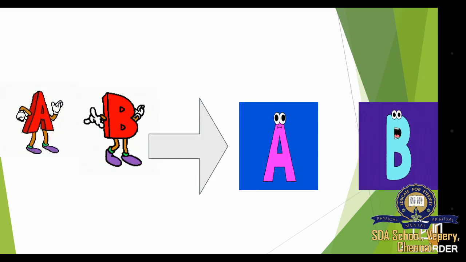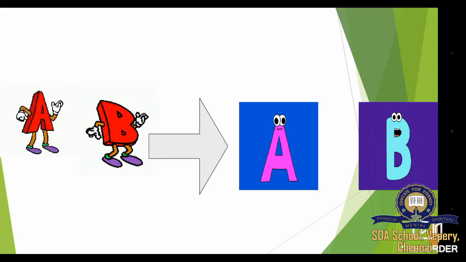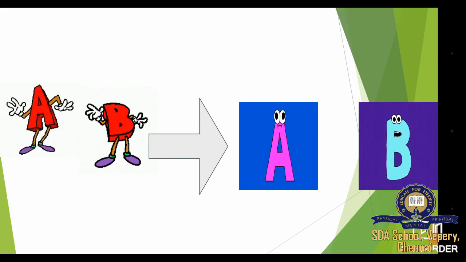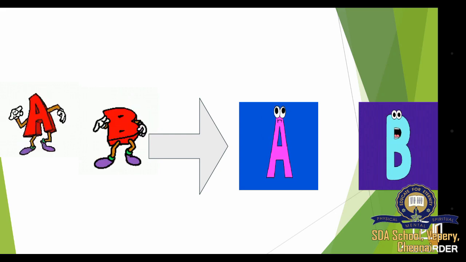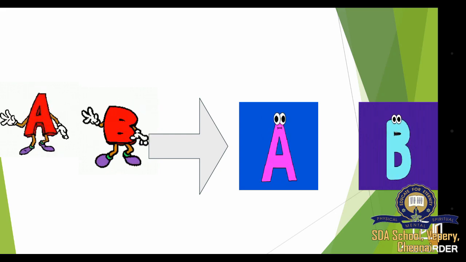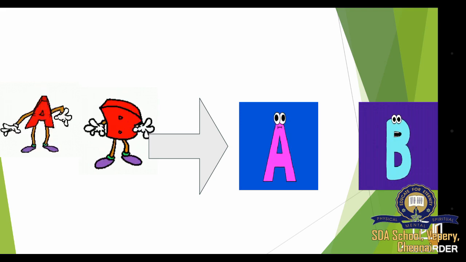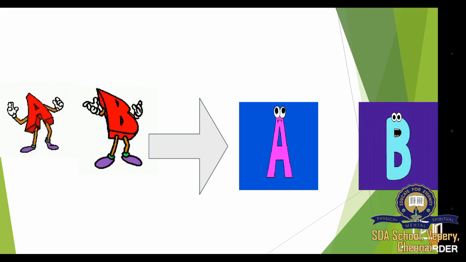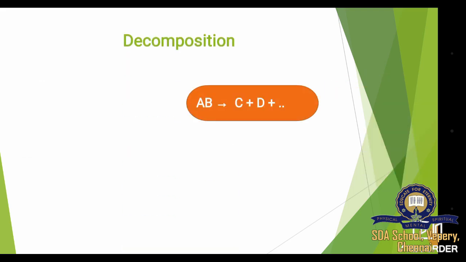Now again we imagine that A and B fought, and what happens? They got split. Likewise, in chemistry also, when a single compound is split into two or more simpler, smaller substances, then the reaction is said to be decomposition reaction. AB gives C plus D. So AB is split into two different substances.